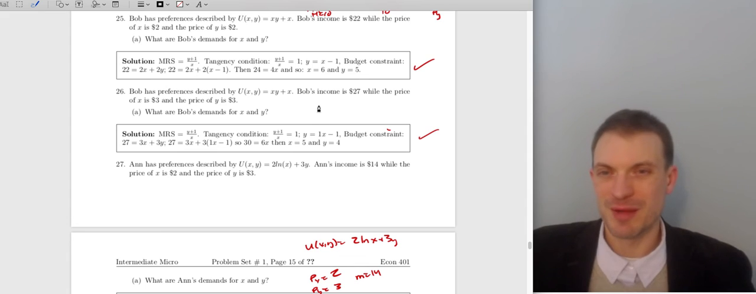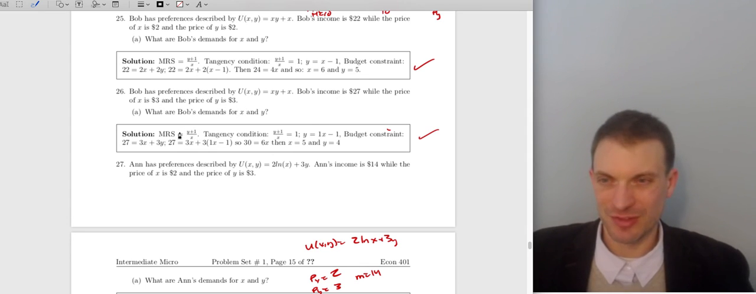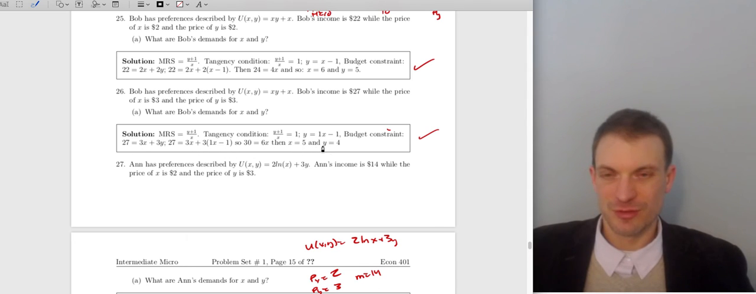Then let's do the same problem again, but now with income of 27. Prices are 3 and 3. We are going to have the same marginal rate of substitution because it's the same preference shape. The tangency condition is the same, so the thing that we're substituting into the budget constraint is the same. And then solving, we get x is equal to 5, y is equal to 4.